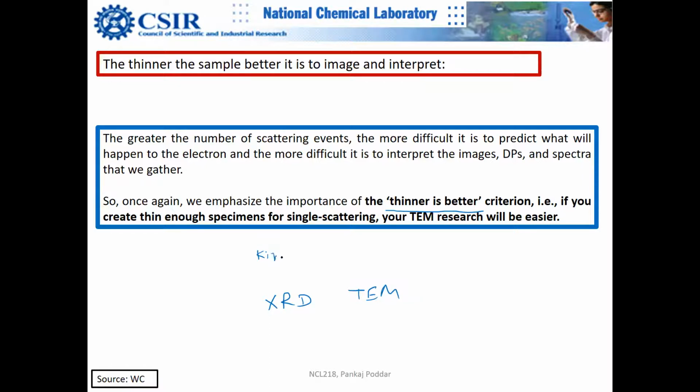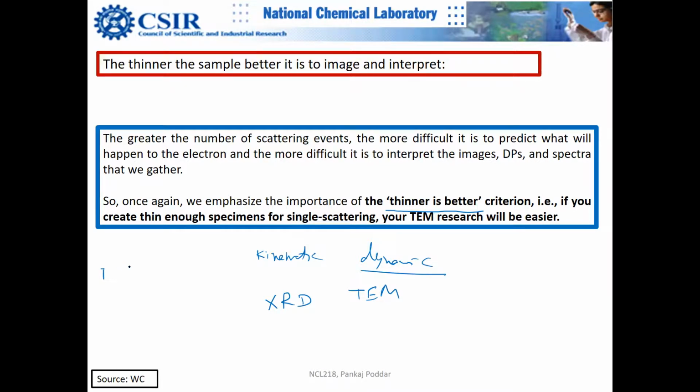So here you have kinematic theory, and the other is basically dynamic. What it means is that in kinematic theory, you do not discuss multiple scattering. In dynamic diffraction, you have to consider multiple scattering.